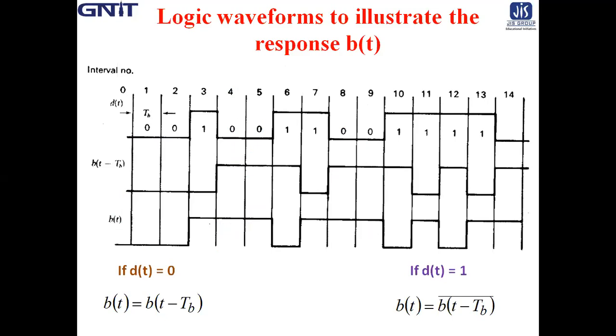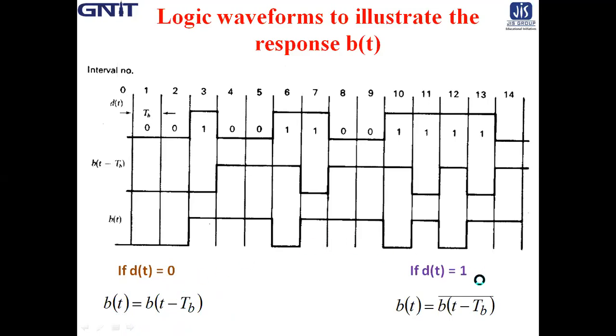So from the logic waveform, what is the logic? We note that when dt is 0, bt is same as bt minus tb. That means whatever the initial value of bt minus tb, it reproduces itself.